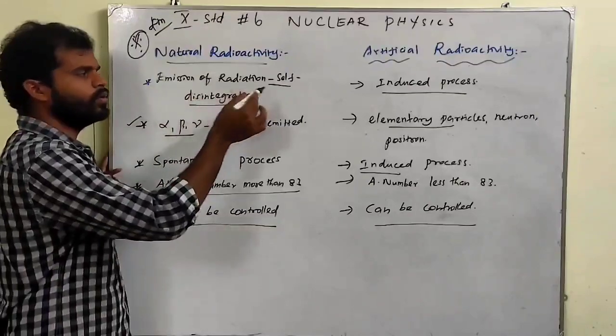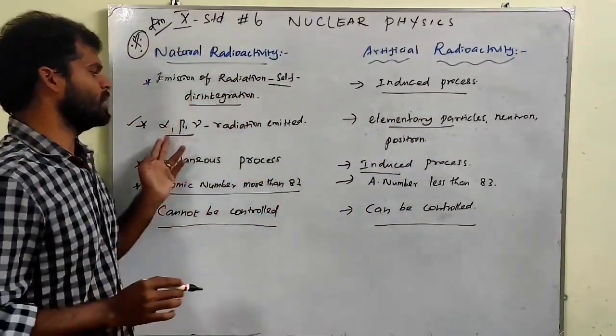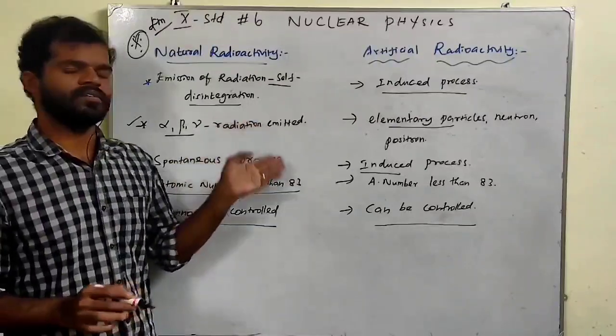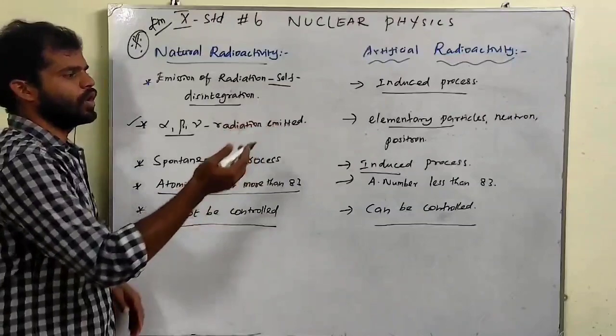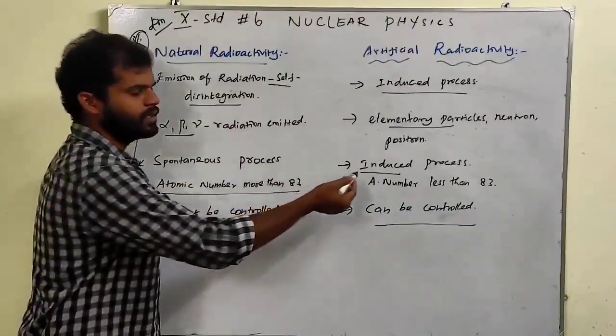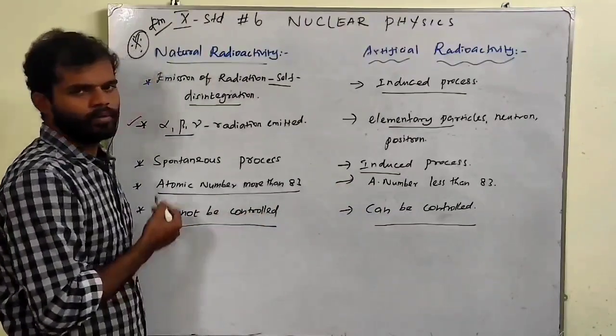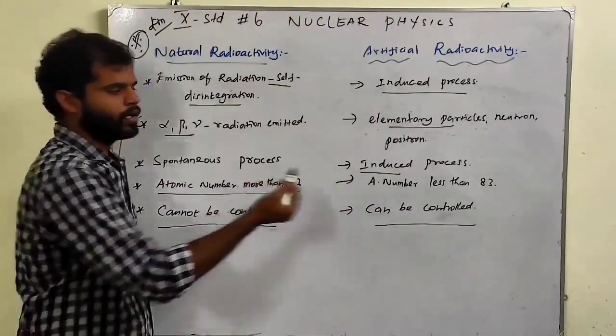So, emission of radiation due to self-disintegration, versus the induced process. Second point, alpha, beta, gamma radiations emitted, versus elementary particles such as neutron, positron, etc. Spontaneous process, versus induced process. Atomic number more than 83, versus atomic number less than 83. Cannot be controlled, versus can be controlled.